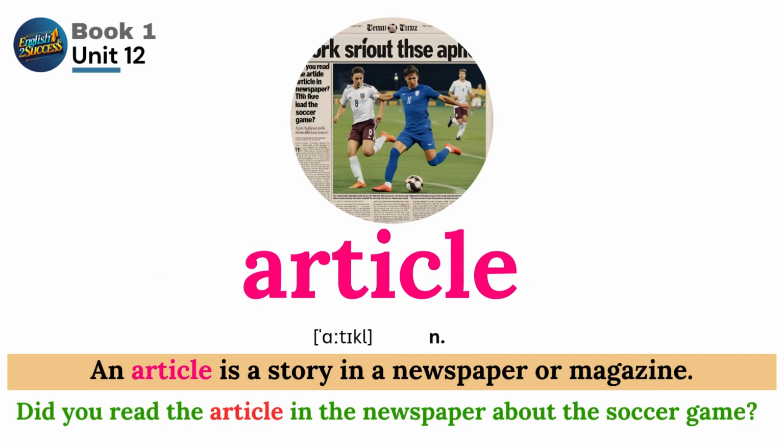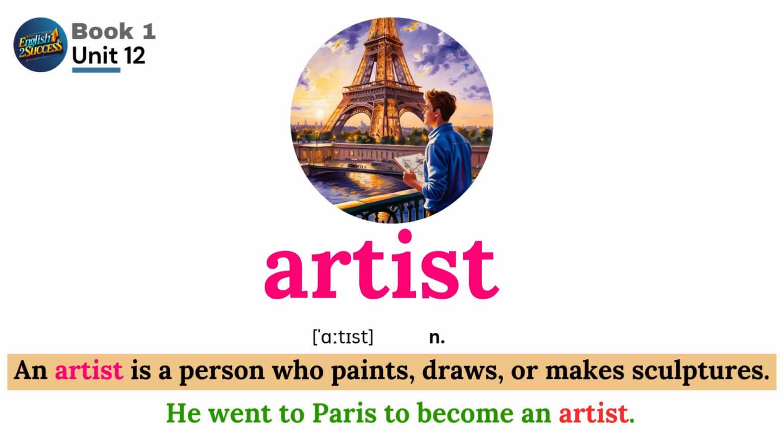Article. An article is a story in a newspaper or magazine. Did you read the article in the newspaper about the soccer game? Artist. An artist is a person who paints, draws, or makes sculptures. He went to Paris to become an artist.